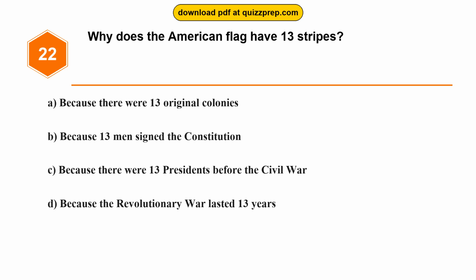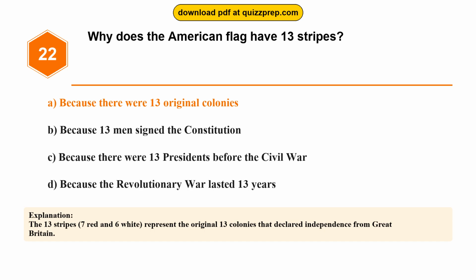Question 22. Why does the American flag have 13 stripes? Option A, because there were 13 original colonies. Option B, because 13 men signed the Constitution. Option C, because there were 13 presidents before the Civil War. Option D, because the Revolutionary War lasted 13 years. The correct answer is option A, because there were 13 original colonies. The 13 stripes, 7 red and 6 white, represent the original 13 colonies that declared independence from Great Britain.